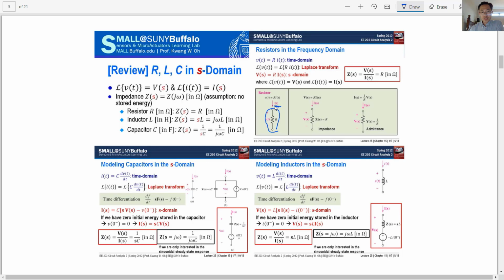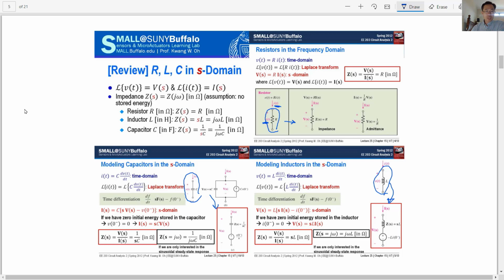Using these properties, we can analyze time-dependent components. The signal current is time dependent and the voltage signal is time dependent. We can convert that situation into the s domain, the frequency-dependent domain. In the same way, for capacitance and inductance in the time domain, we can convert into the s domain. The conversion depends on the initial condition, but suppose the initial condition is ignored.